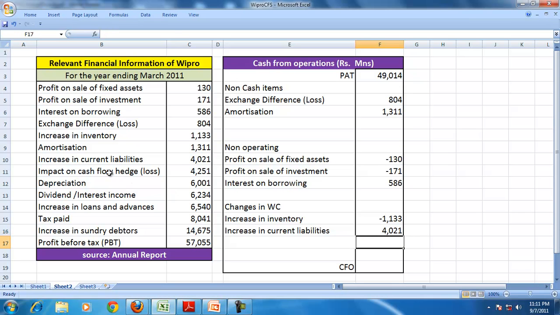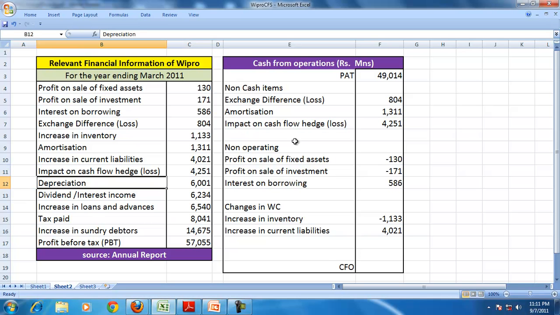Next, the impact of cash flow hedges, which is a non-cash item and a loss. Just like exchange differences, it will be added back because it's a non-cash item. Quite a huge amount is the impact of the cash flow hedges.